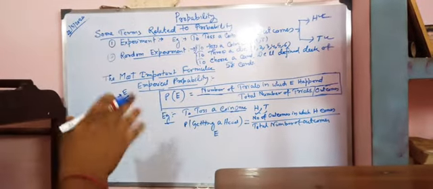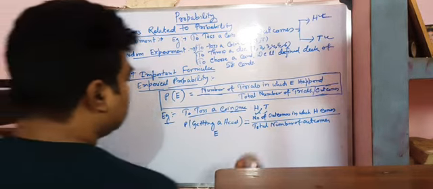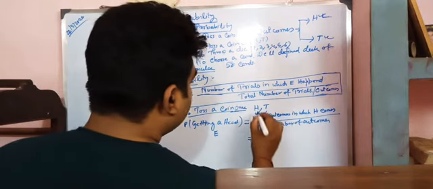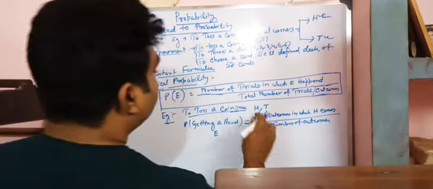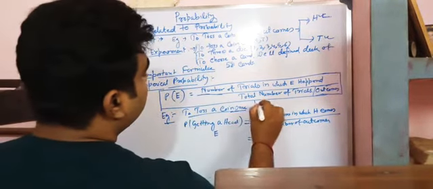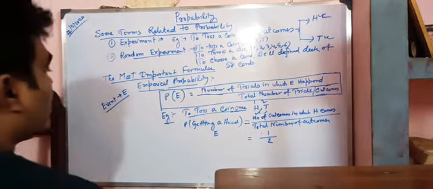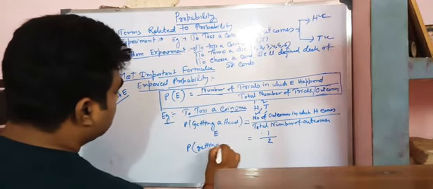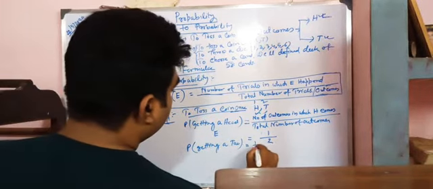The number of outcomes in which H comes is 1 and the total number of outcomes is 2, because head and tail. So the probability of getting a head is 1 by 2. Similarly, the probability of getting a tail is also 1 by 2.